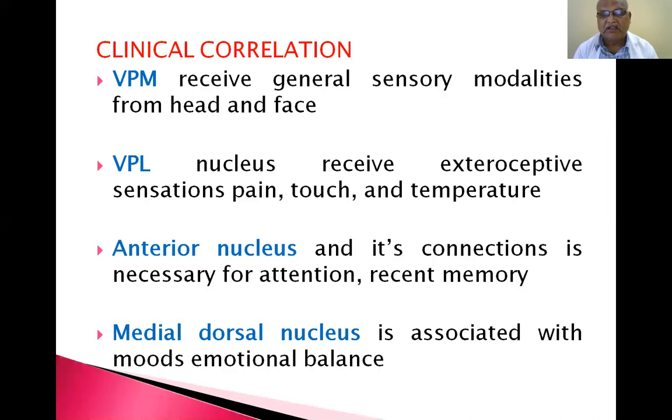Anterior nucleus, that is anterior to the Y shape, or between the horns of the Y, its connections are necessary for attention and recent memory. So injury of that area causes loss of attention and recent memory. Medial dorsal nucleus is associated with moods and emotional balance; that is above the Y limb. Medial dorsal nucleus.